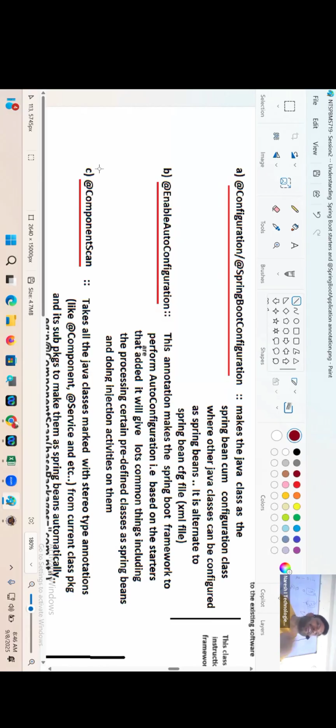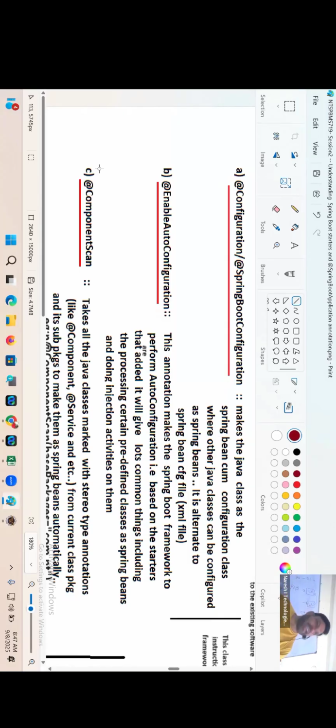That's why one small recommendation is there. What is that, you know? You take the com.nt root package. There you keep one main class or configuration class, adding the @SpringBootApplication annotation. And make sure that all the remaining packages are sub packages of this root package. So what is the advantage, guys? So that component scan automatically scans all the sub packages. Because in com.nt you kept one class having the @SpringBootApplication annotation, and all remaining packages you make sub packages of this com.nt. Due to this, what happens?